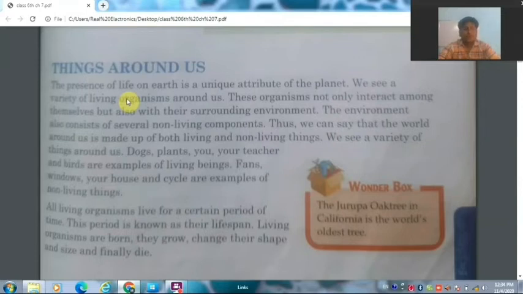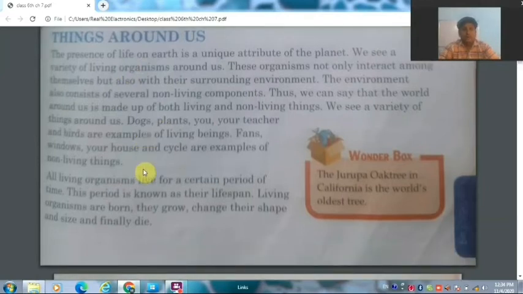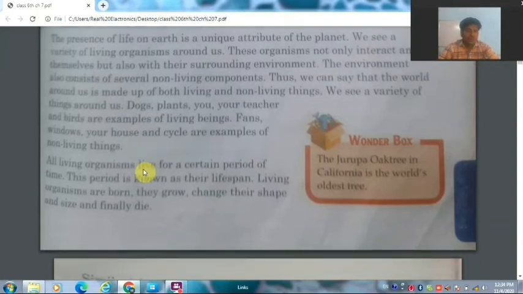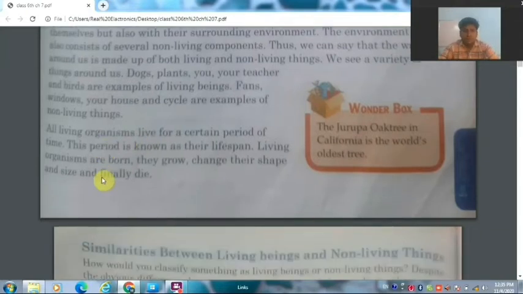So around you, you will find so many different objects, and we can classify them into living organisms and non-living things. So like dogs, plants, or any other animal, those are the living beings around you. Or like table, chair, car, buildings, these are the non-living things around you. Both the things are very interconnected to each other and are very important to each other. So we will read about them in this chapter.